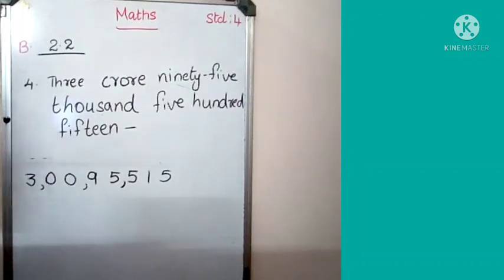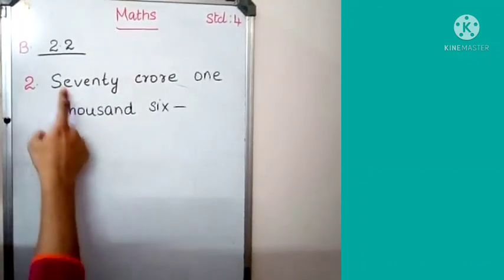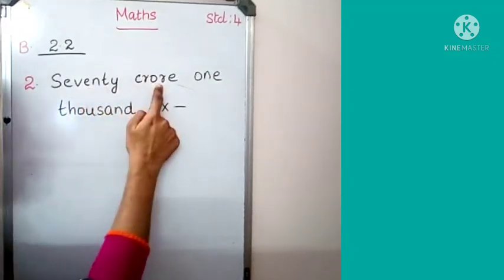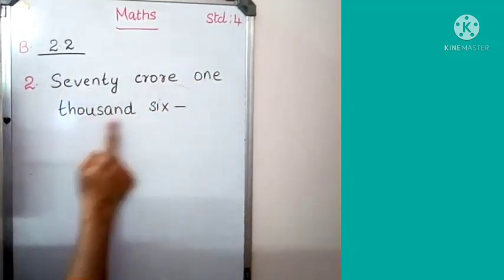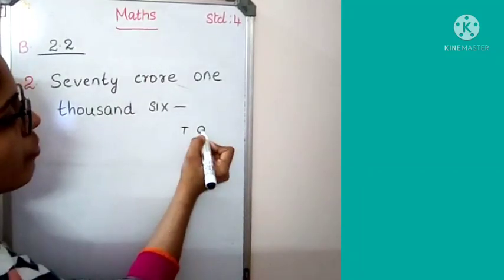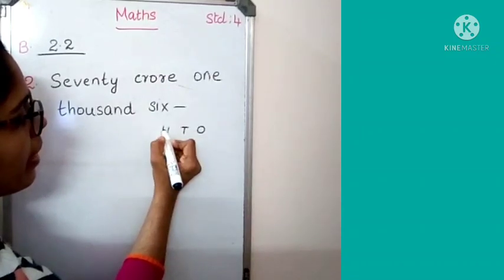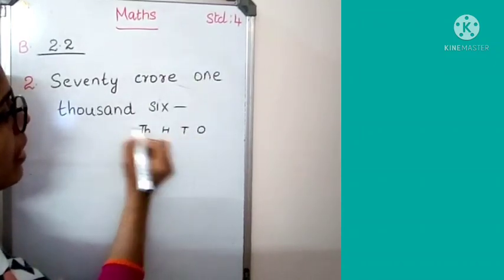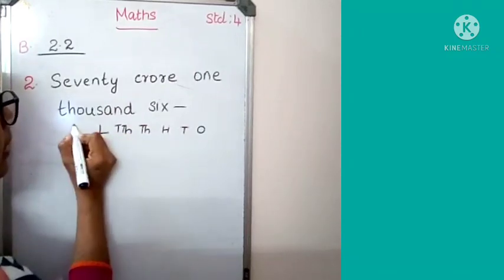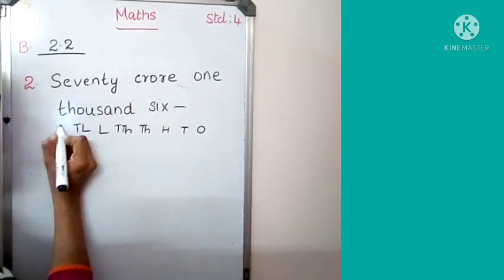Look at the board. Second question. 70 crore 1006. We don't know how to write that number. So the easy method, I told you the easy method, you have to write ones, tens, hundreds, thousand, 10,000, lakh, 10 lakh and crore.